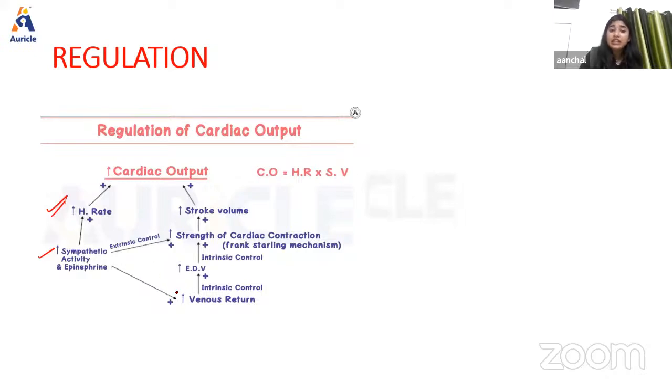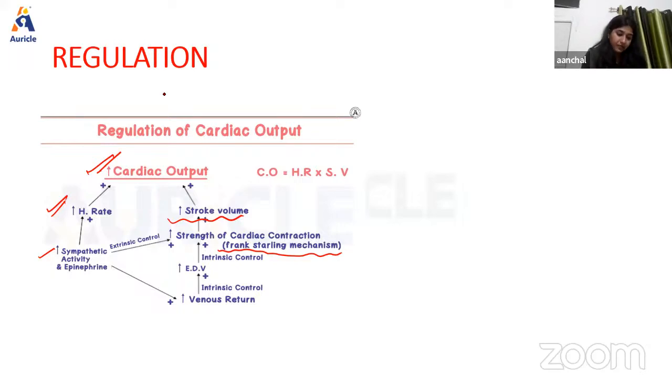Or whenever there is an increase in the venous return due to intrinsic control, the end-diastolic volume will increase, which increases the strength of cardiac contraction due to the Frank-Starling mechanism. This will cause an increase in the stroke volume, and if both heart rate and stroke volume increase, on which the cardiac output depends, ultimately this will cause an increase in the cardiac output, right?